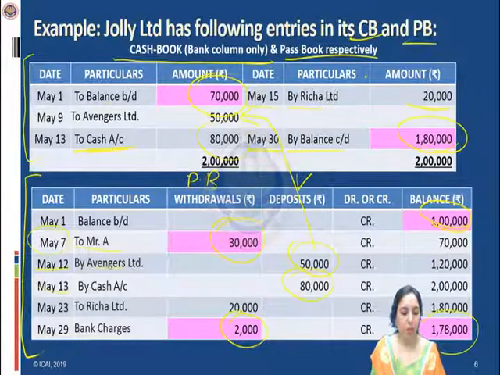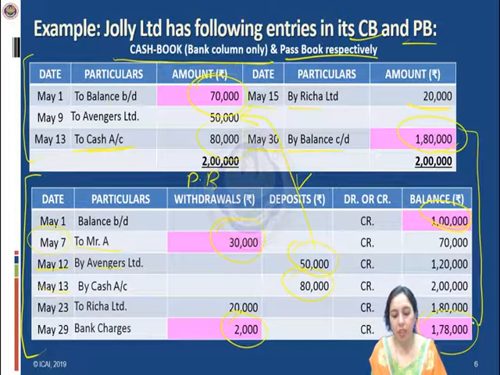Now, here are the closing balances. 30th May closing balance as per cash book is 1,80,000, whereas the closing balance as per passbook is 1,78,000, giving a difference of only rupees 2,000.